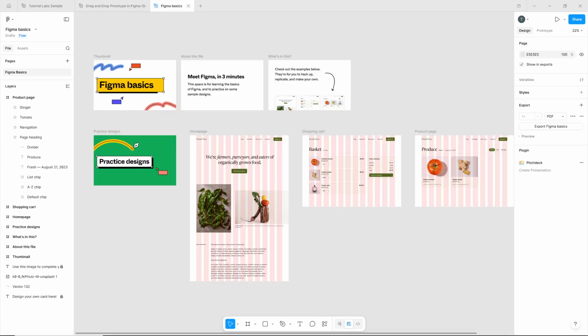Welcome back, everybody. Today I'm going to teach you how to export your Figma designs to JPG, PNG, SVG, or PDF. This is an essential skill whether you're sharing mockups with clients, preparing assets for developers, or simply saving your work in different formats for various uses. Let's walk through the process step by step.